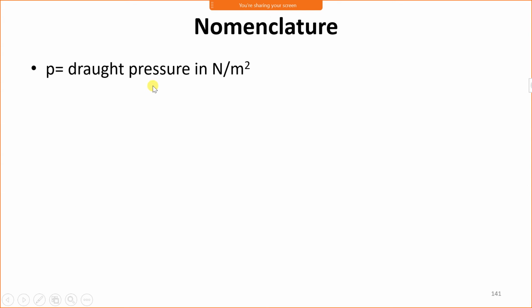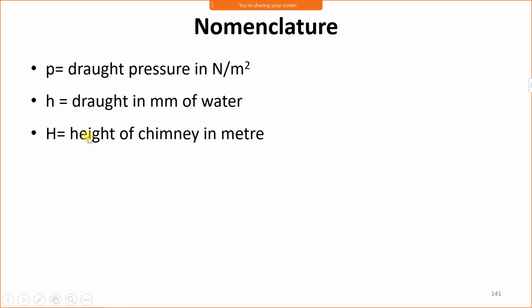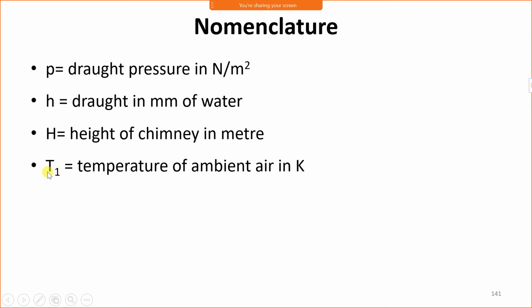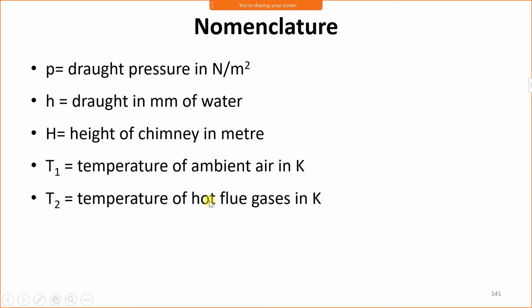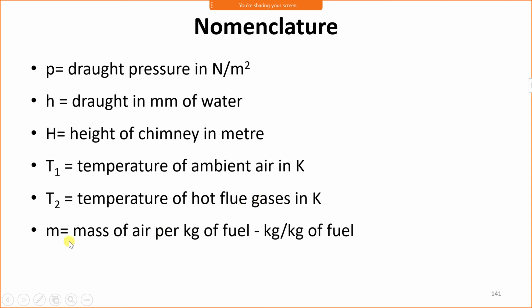Now nomenclature. Small p is the draught pressure in Newton per meter square. Small h is the draught in mm of water. Capital H is the height of chimney in meters. T1 is the temperature of ambient air in Kelvin. T2 is the temperature of hot flue gas in Kelvin. m is the mass of air per kg of fuel.